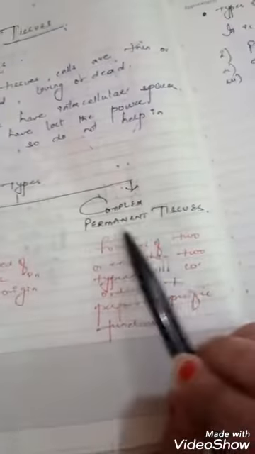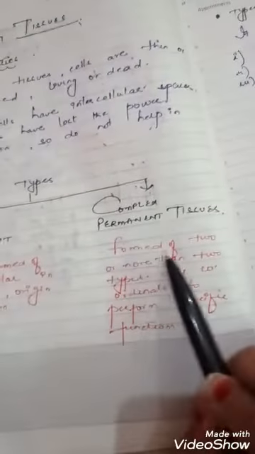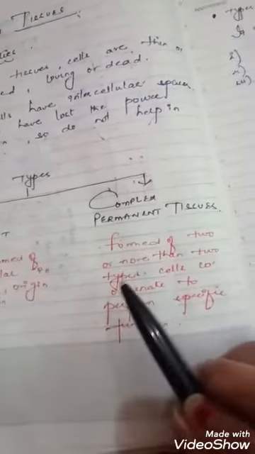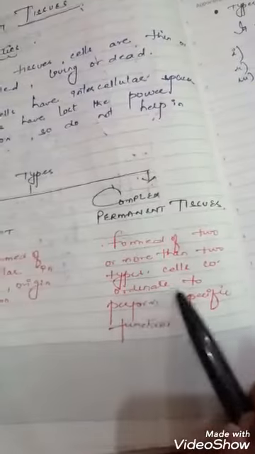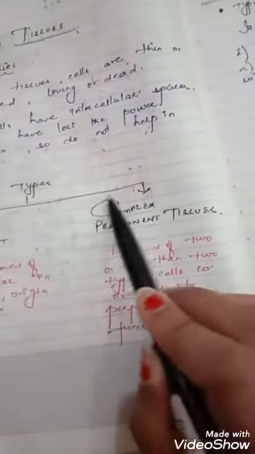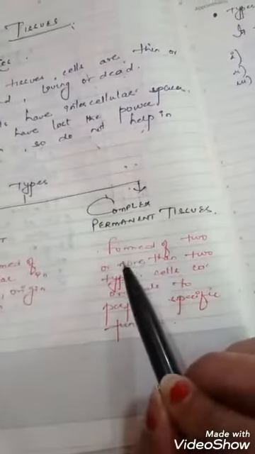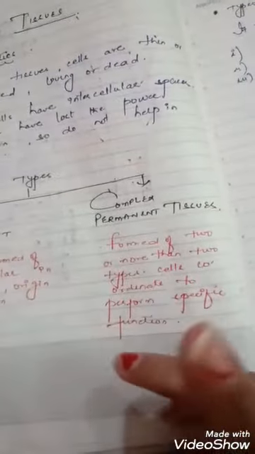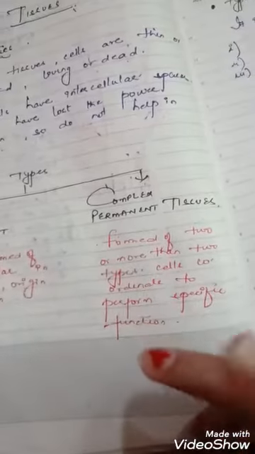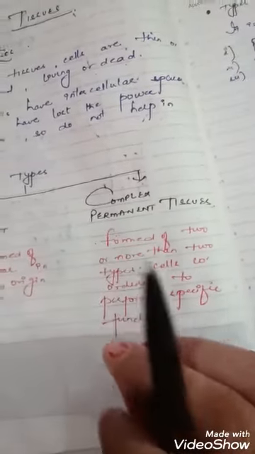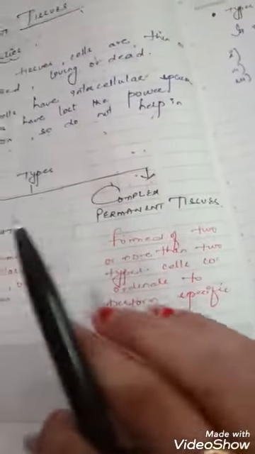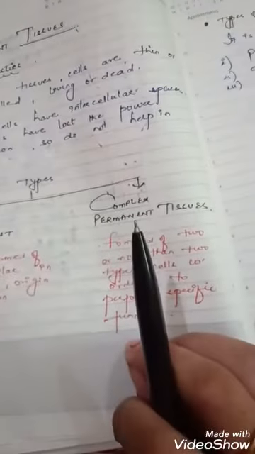Whereas complex permanent tissues are formed of two or more types of cells coordinating to perform a specific function. All the cells are different, but they coordinate and perform the same function.